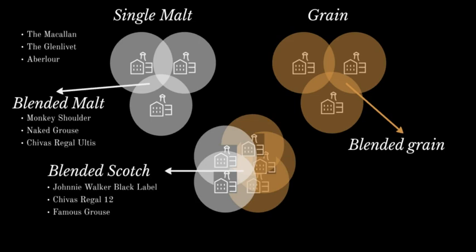Many companies blend grain whiskies that are cheap and easy to produce with malt whiskies to reduce the cost of production, while they also keep the rich characteristic taste and flavor of the malt whiskies. Unlike shown here, they use tens of different distilleries' whiskey to compose these blends. This is a very special process and requires great expertise. Many of the Scotches in the market are blended Scotch.